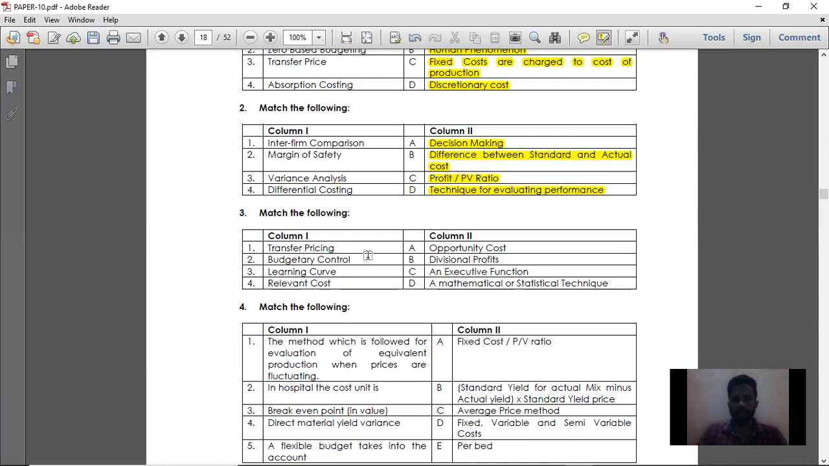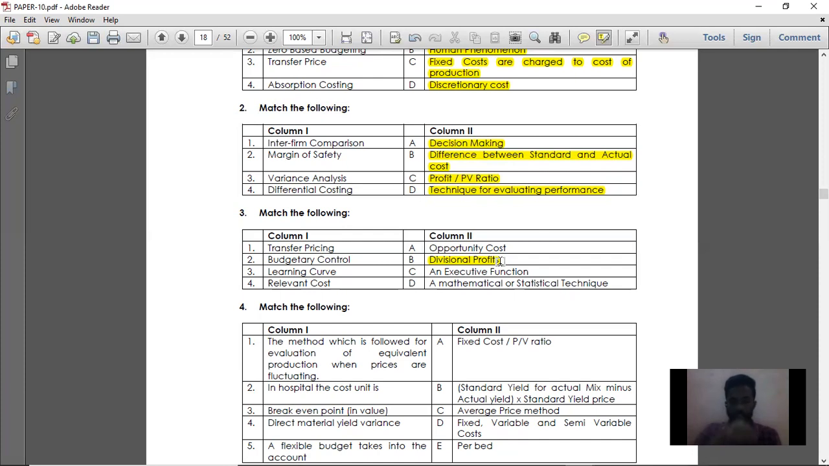Basically, transfer pricing is calculated for divisional profits. That is, suppose division A is producing product A and division A is transferring product A to division B, so that division B can produce product B and sell it in the outside market. So division A is transferring product A internally to division B.